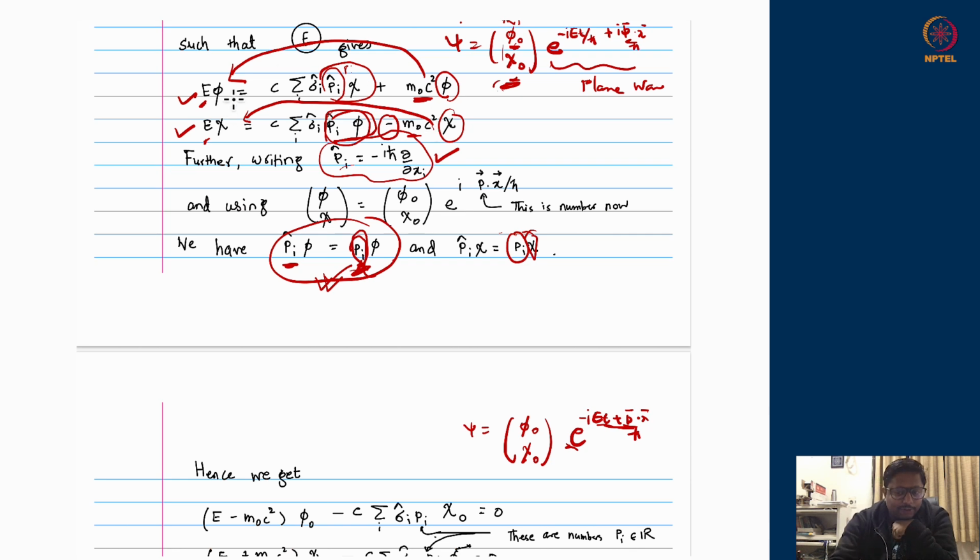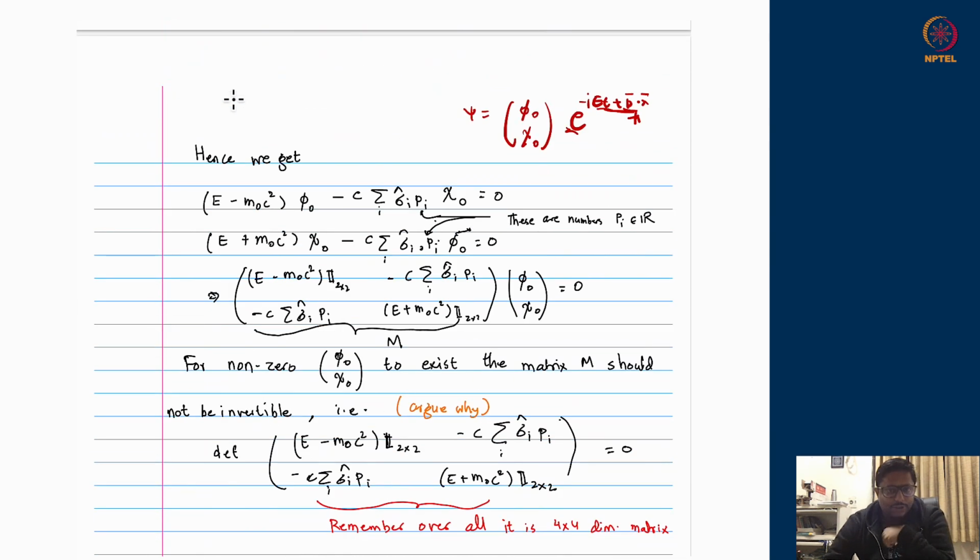When I take it on to the left hand side, I get E plus m naught c square acting on chi naught, and the thing which was surviving on the right hand side was the derivative operator acting on phi, which itself has become momentum pi times constant doublet phi naught. So that can also be brought to the left hand side, and I will have a matrix equation which is something times phi naught minus some other things acting times chi naught. It's a doublet equation. This is a 2 cross 1 dimensional matrix equation. The lower one is also a 2 cross 1 dimensional matrix equation.